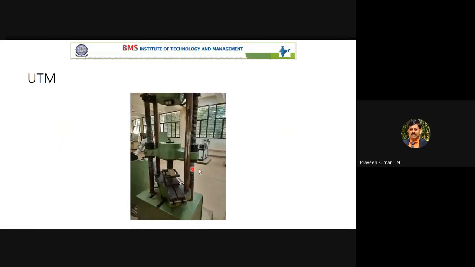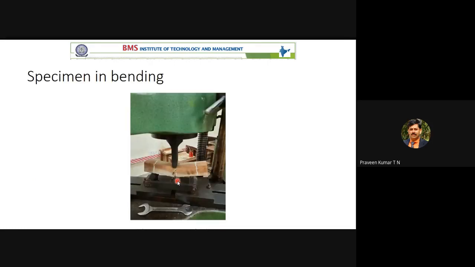Now we can see the specimen is undergoing deformation because you are applying load. Here we have marked one marking and one more marking. So this length is 200 mm. Only within the 200 mm there is a breakage of the specimen, especially at the center.